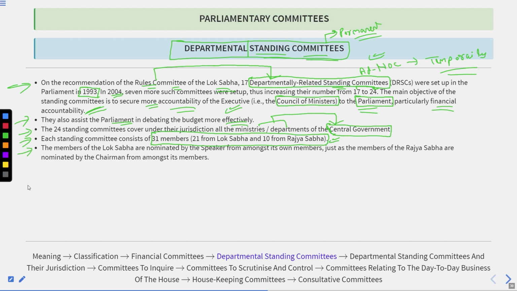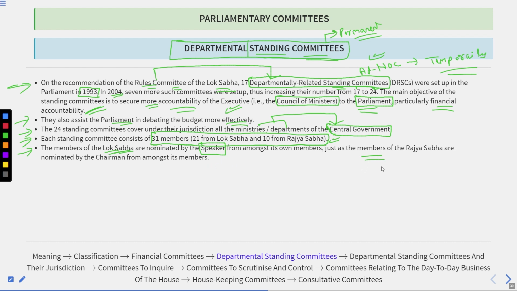The members of the Lok Sabha are nominated by the speaker from amongst his own members. You can say that the members of Lok Sabha by themselves select a member from the Lok Sabha who is going to be part of the departmental standing committee, and those members are recommended or nominated by the speaker to be part of that particular committee.